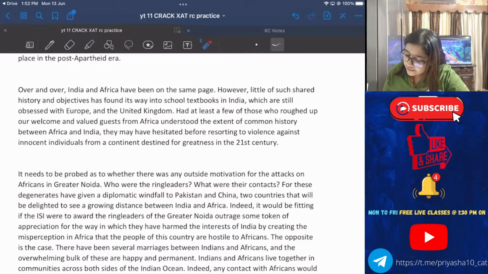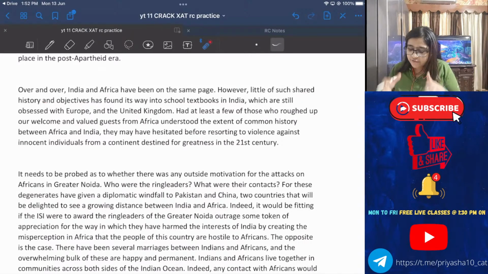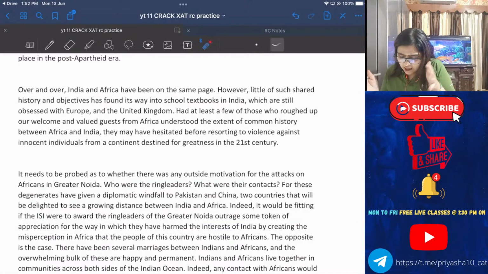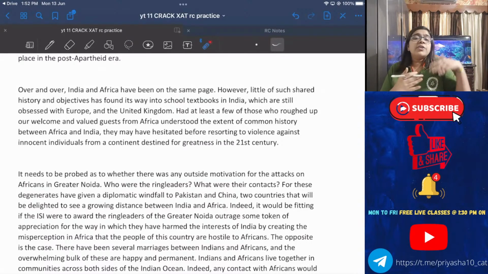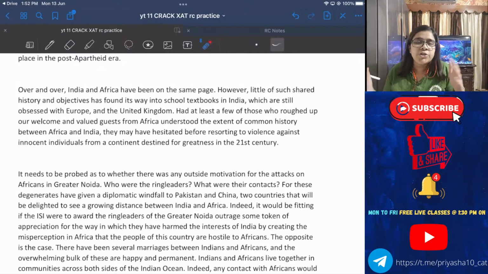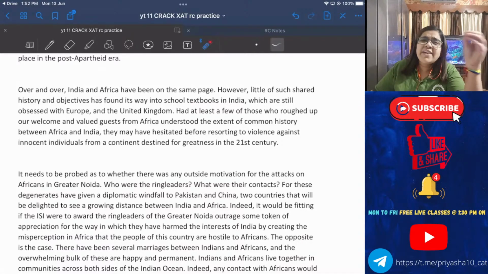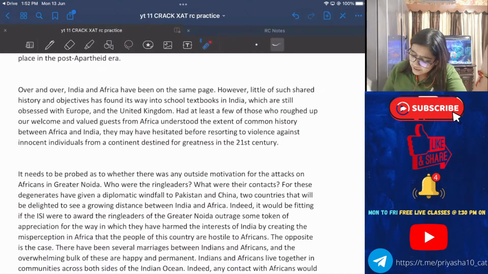However, the little of such shared history and objectives has found its way into the school textbooks in India. Has found its way? Little of such has found its way. That means we are not aware of this friendship between India and Africa, and students at school are very little taught about this. Fine.